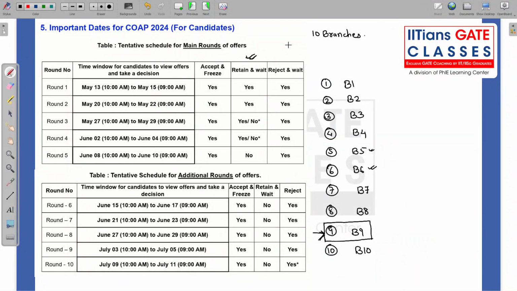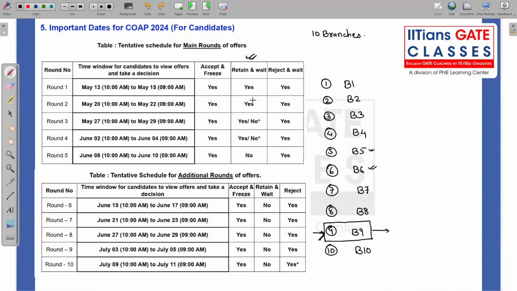So when you do retain and wait, what happens is that you send an intimation that, okay, I will wait for the next round. And if in the next round I get a better option than this, either B6, B7 or B8, I will leave this option. So this is what is meant by retain and wait, that you are retaining this and you are waiting for the next round also. So this is the best option that you can press in round one.